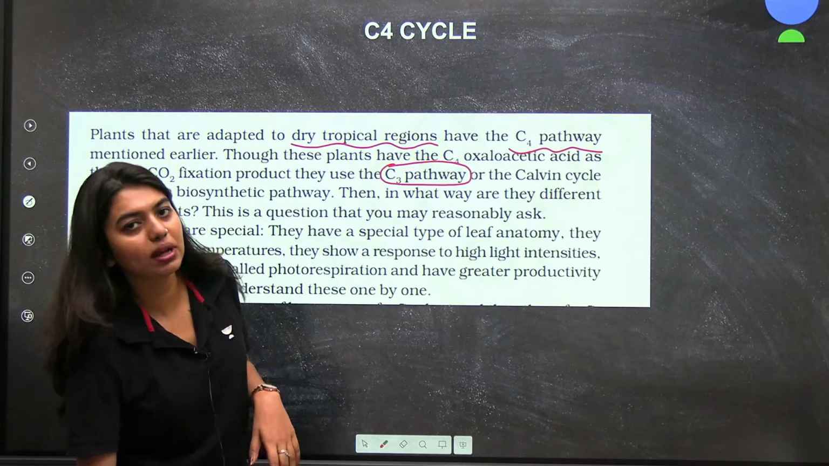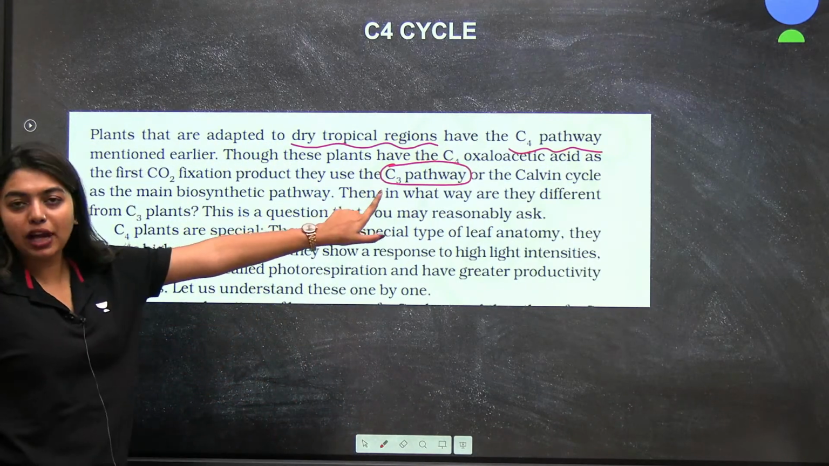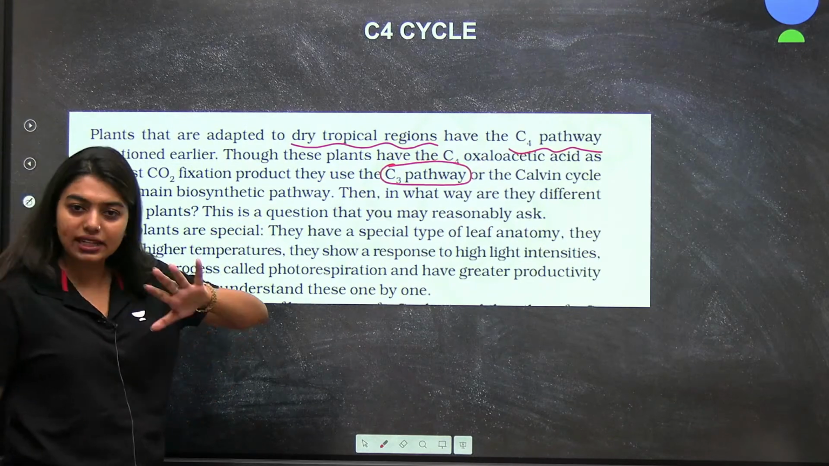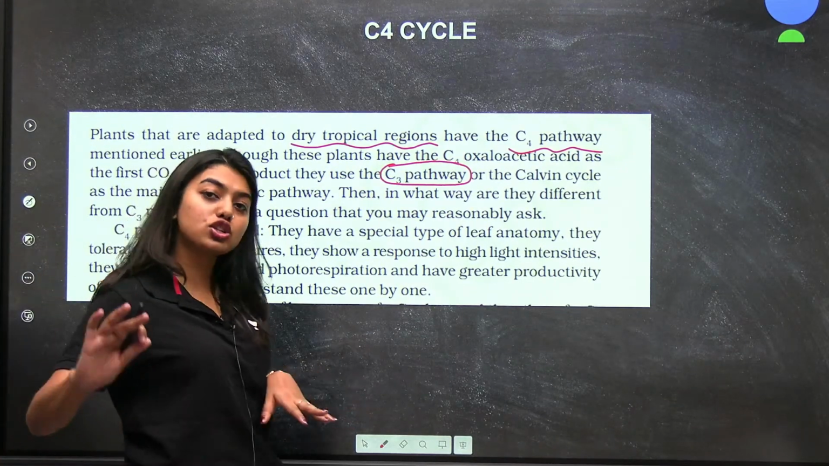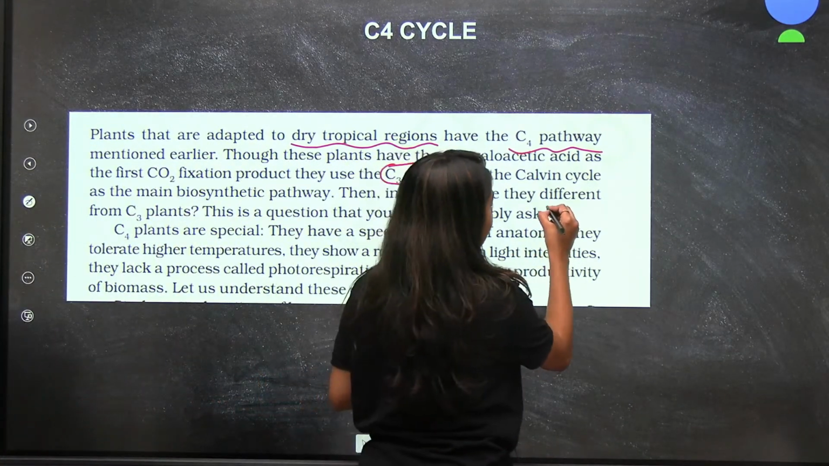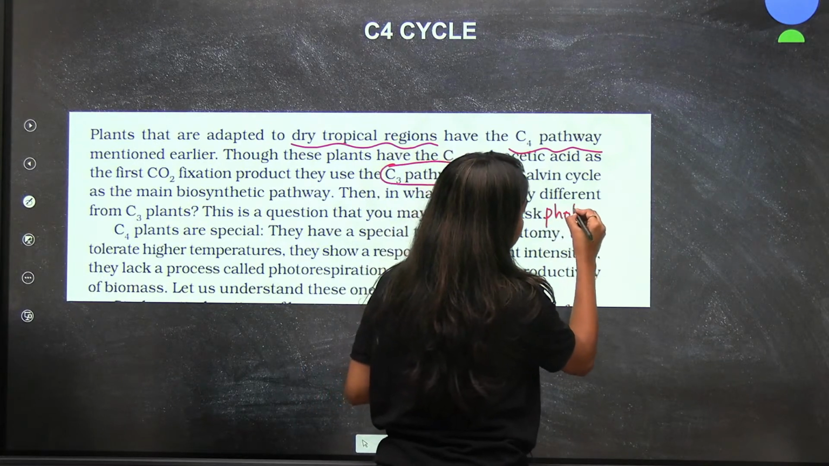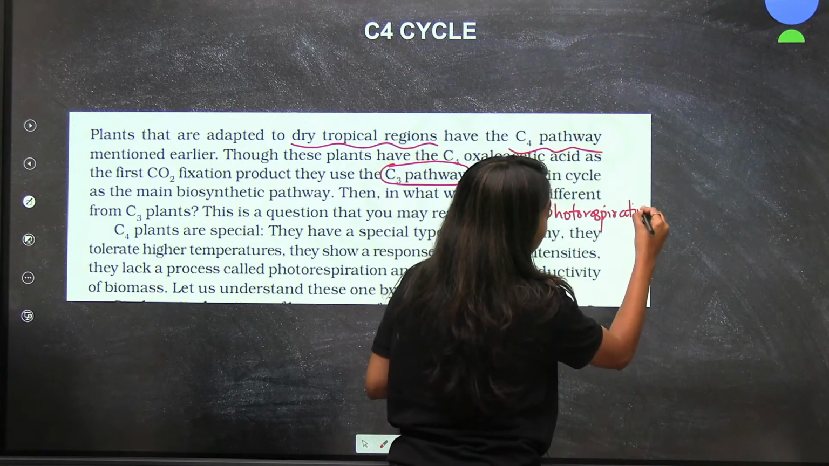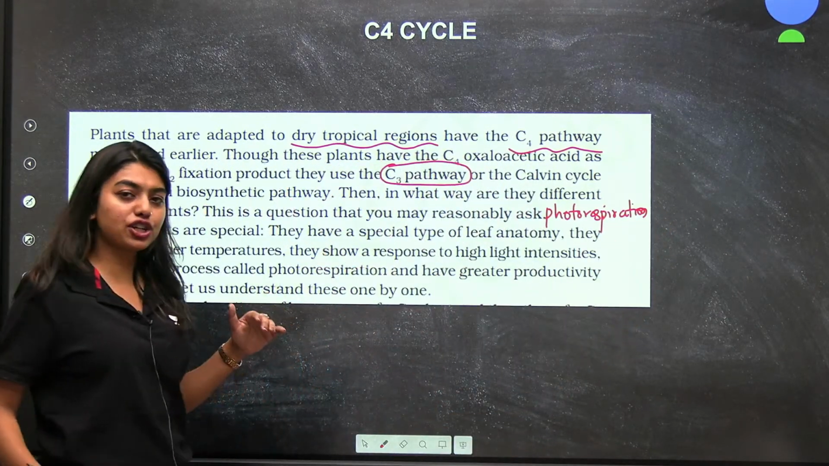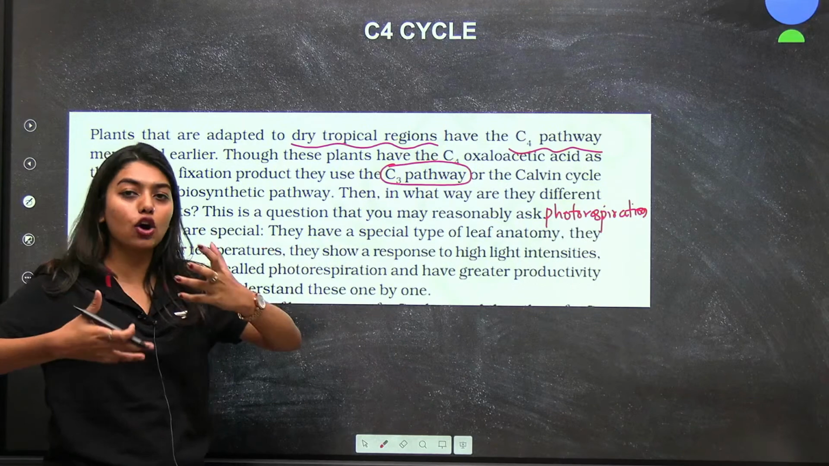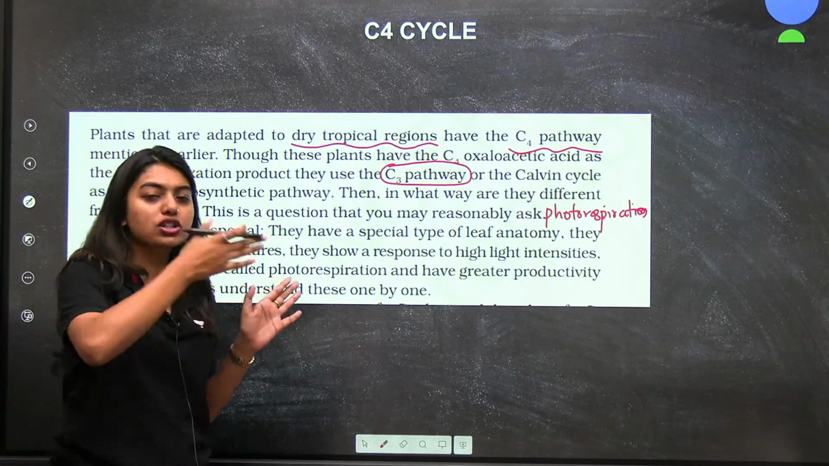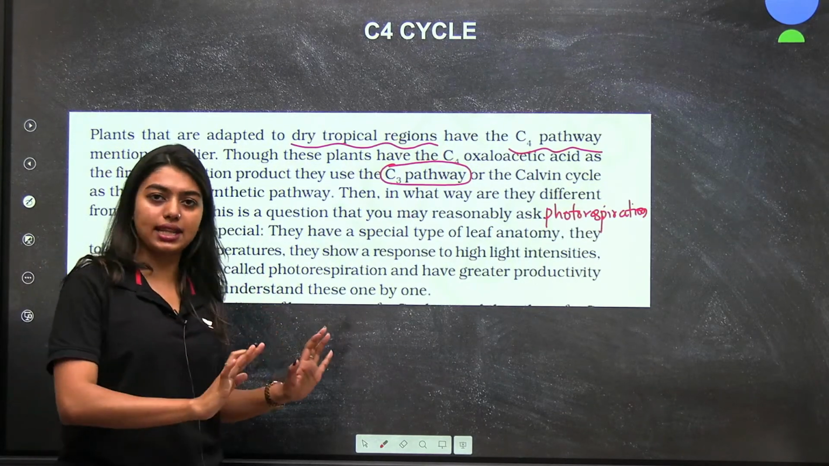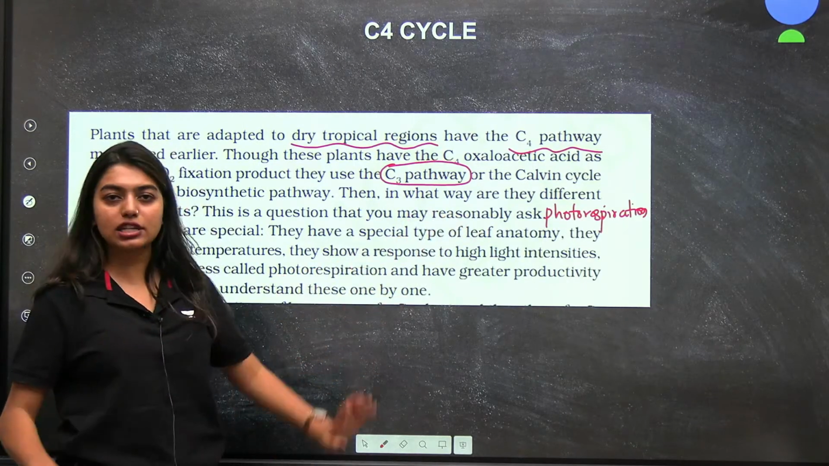Students, the difference is that the C3 pathway is happening in the bundle sheath, and it is also happening in a situation where there is no photorespiration. I mentioned that now. Photorespiration is not happening. Because of that, the beneficial carbon dioxide will still be there. It will not be used up by the photorespiration process.